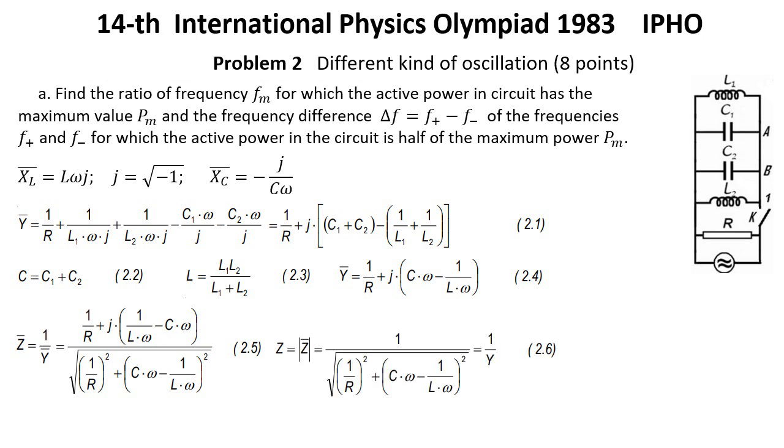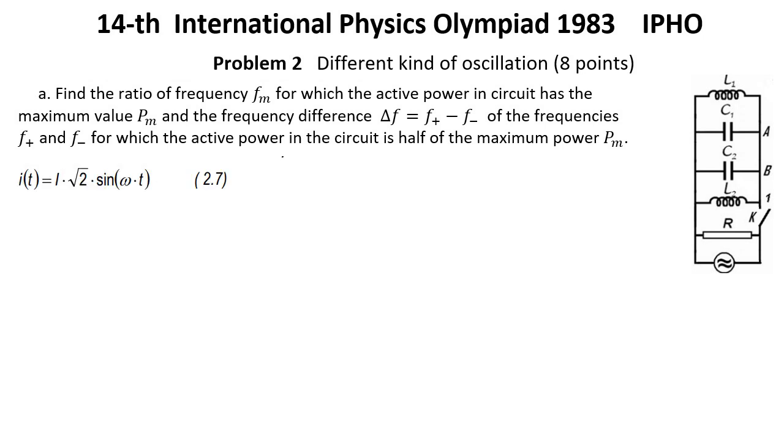The impedance Z of the circuit, the inverse of the admittance of the circuit Y, is the modulus of the complex impedance Z. We can write it in the form of 2.6. The constant current source supplying the circuit furnishes a current having a momentary value i(t) equal I multiplied by square root of 2 and multiplied by sine omega t, where I is the effective intensity, constant, of the current and omega is the current pulsation, that can vary. The potential difference at the jacks of the circuit has the momentary value u(t) equal U multiplied by square root of 2 and multiplied by sine omega t plus phi.